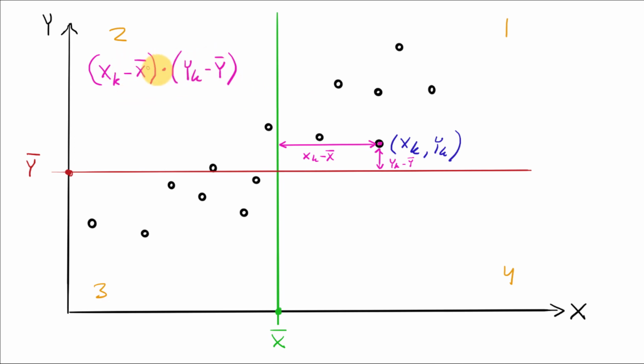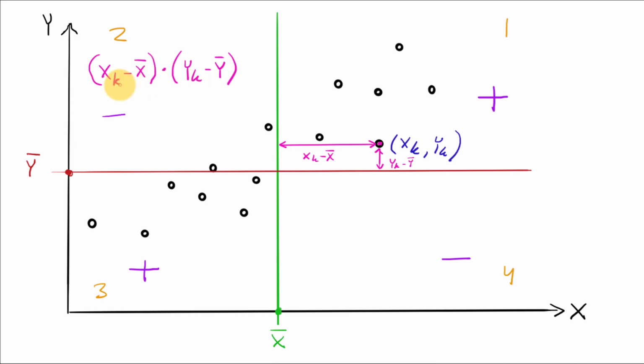So if you look at the product here, in this quadrant the product will be positive. And in this quadrant the product will be negative. And in this quadrant it will be positive since we multiply two negative numbers. And in this quadrant the product will be negative. So you see that if I have points in these two, this product will be positive. And points in these two will give a negative product.